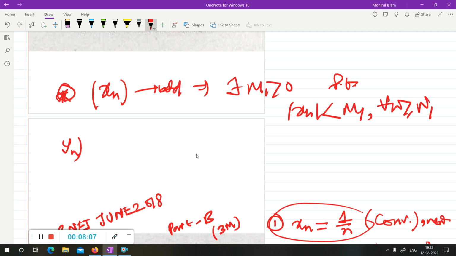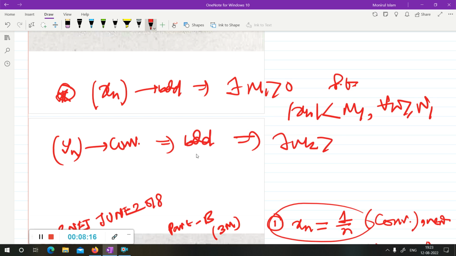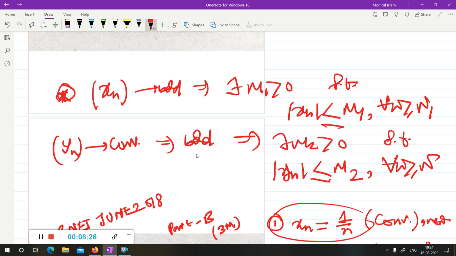Now yn is a convergent sequence, as given. Since convergence implies boundedness, there is always M2 greater than 0 such that mod yn is less than or equal to M2 for all n greater than N2, where N1 and N2 are natural numbers.